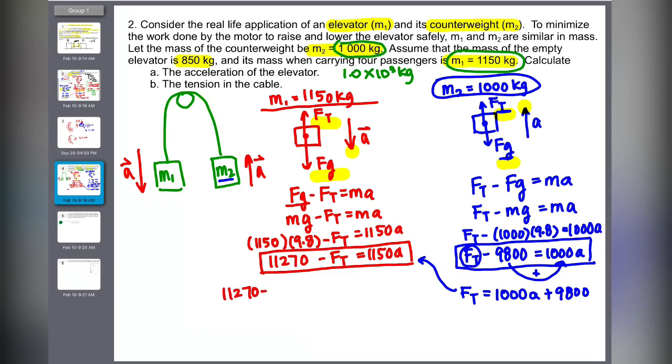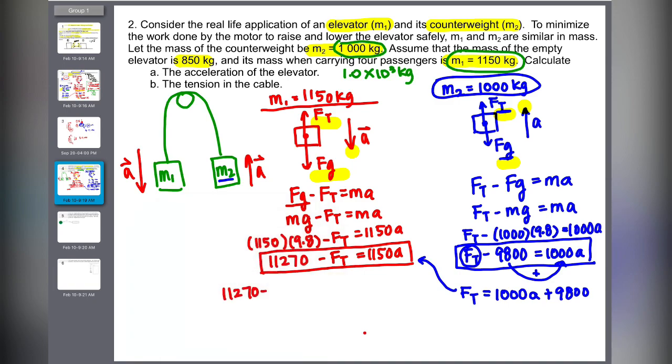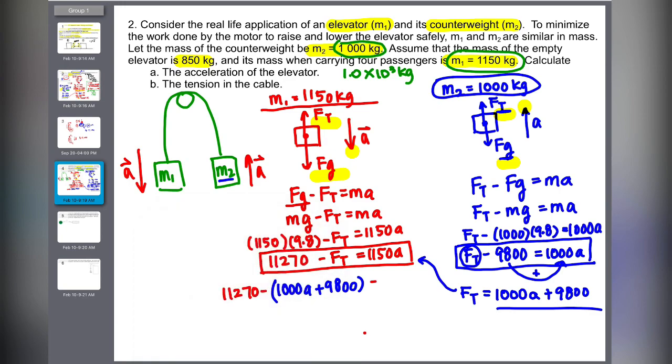So 11270 minus Ft, which is whatever this represents, right? So 1000A plus 9800. So I've subbed in my Ft, equals 1150A. Just doing substitutions. If there is a minus inside a bracket, don't forget you have to expand it out.